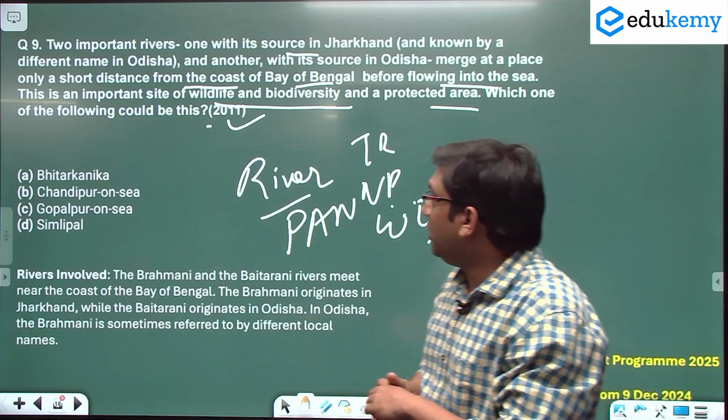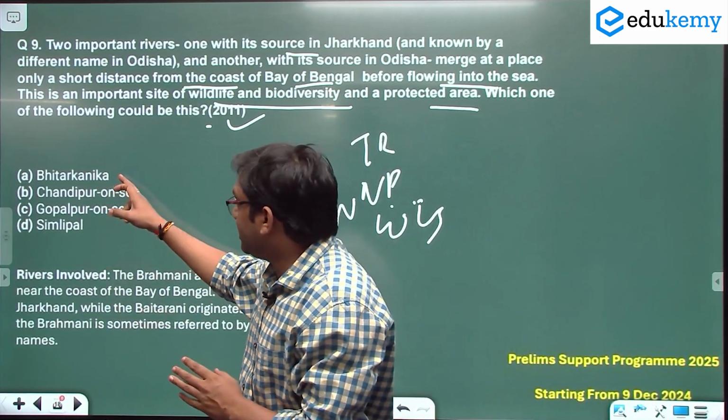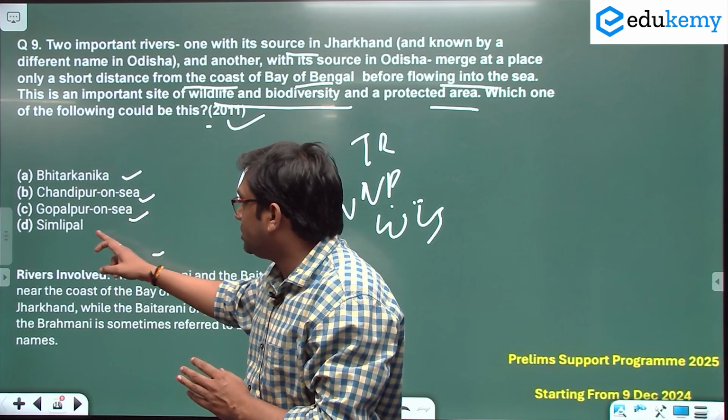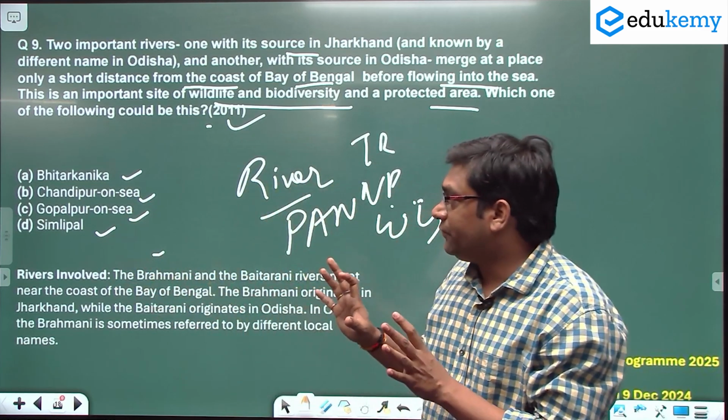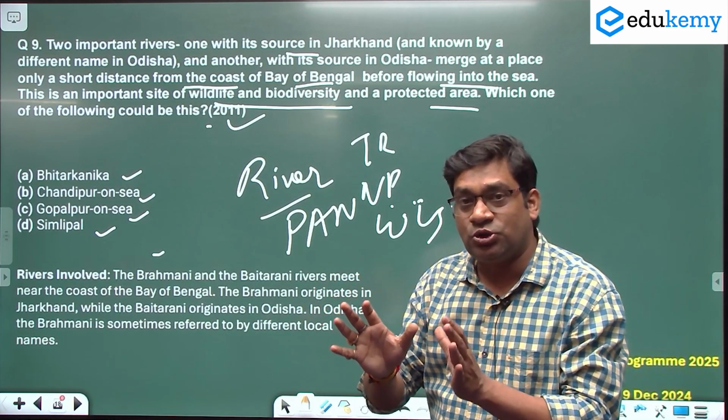So which one of the following could be this, क्या हो सकता है इसमें बेस्ट. So first is Bhitarkanika, Chandipur-on-Sea, Gopalpur-on-Sea and Simlipal. So out of these four you have to guess the name of the place which is also a protected area.